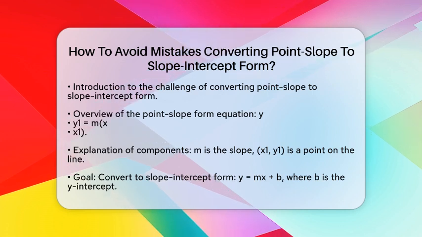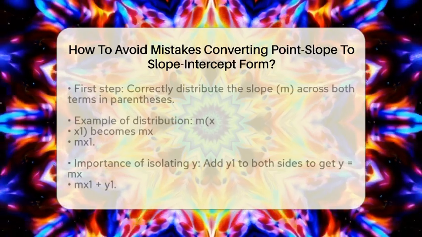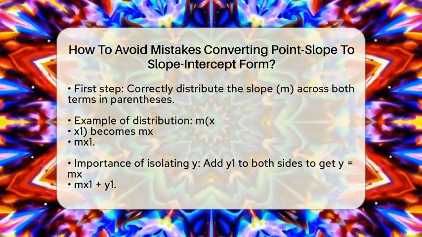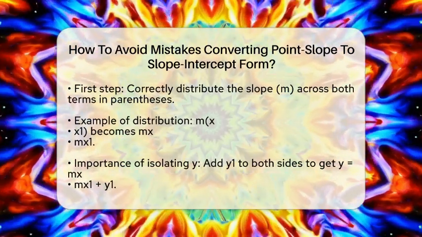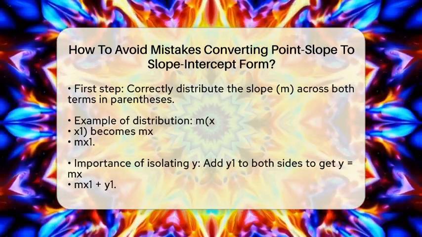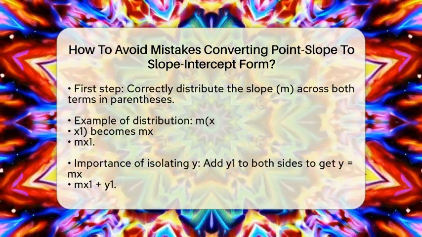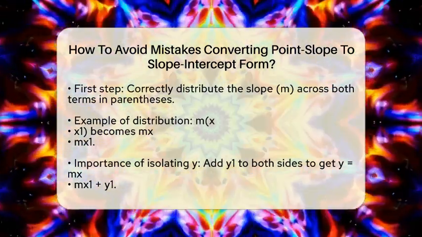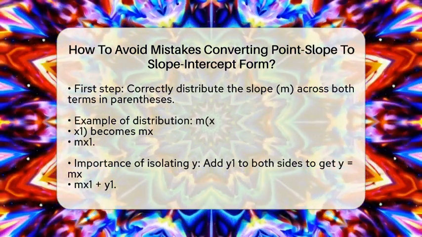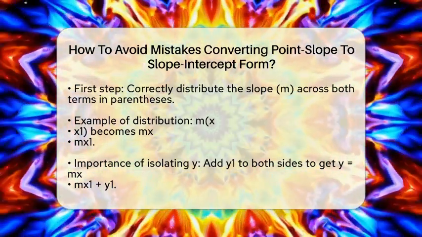Now, let's go through some key steps to avoid common mistakes. The first step is to distribute the slope correctly. You need to multiply m by both x and negative x1 inside the parentheses. For example, if you have m times the quantity x minus x1, it becomes mx minus m times x1. Be careful not to forget to distribute to both terms or make sign errors.